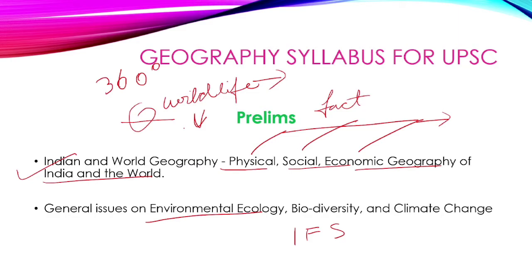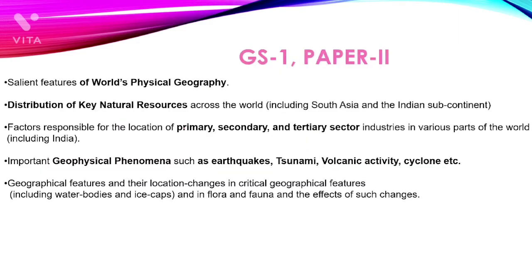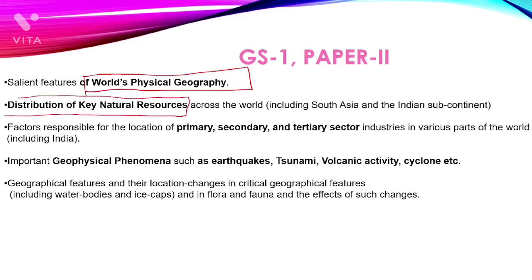And moving on to the mains syllabus, in mains GS paper 1, the geography syllabus is very concisely given. What we have to read is the world's physical geography: all the physical factors in the world, like mountains, rivers, lakes, ponds. These physical things we have to deal with in world physical geography. And then there is the distribution of key natural resources: where is uranium, where is iron, what kind of soil is this, what kind of soil is that.